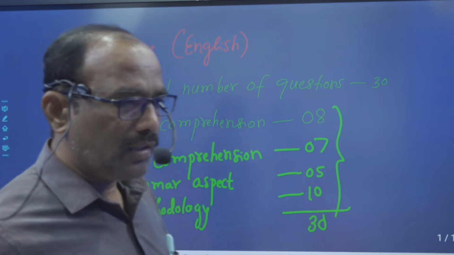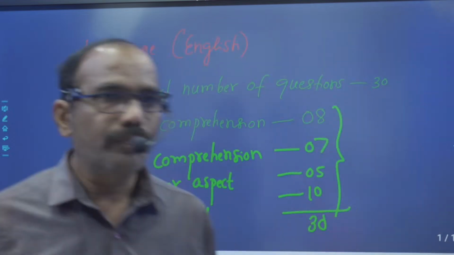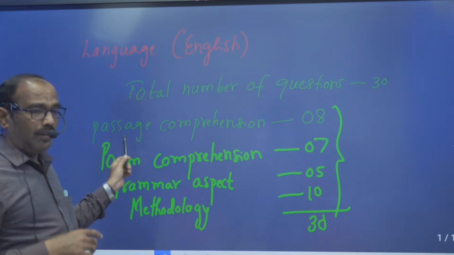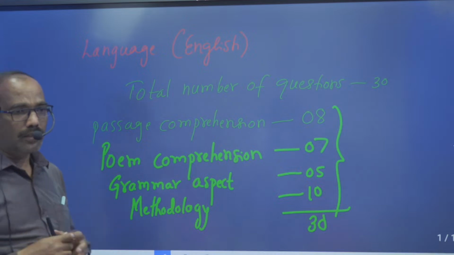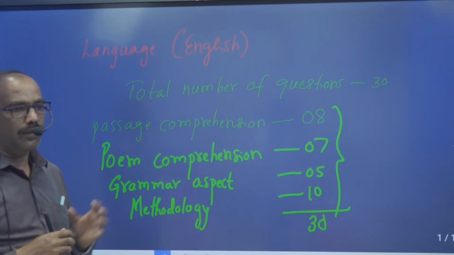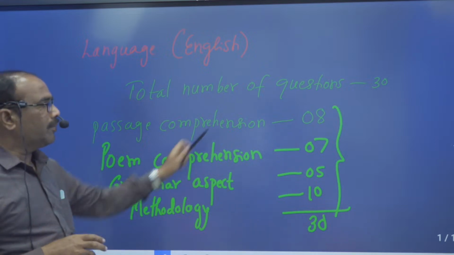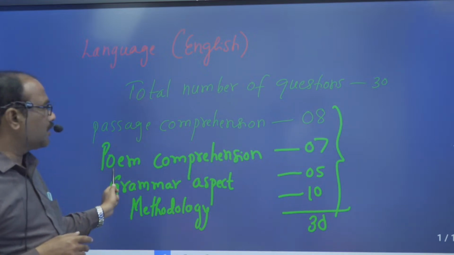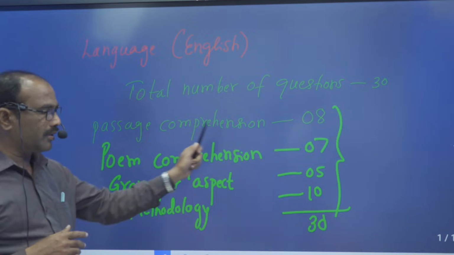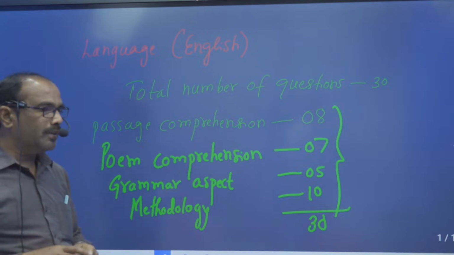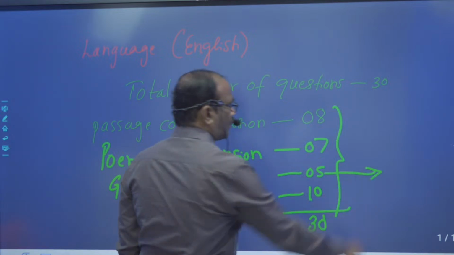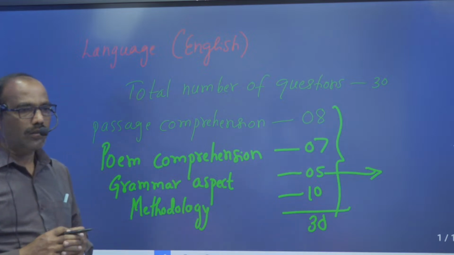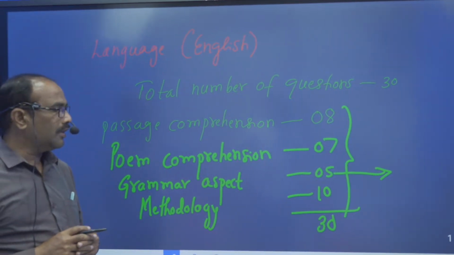So the first 8 questions are related to passage comprehension. You will be given a passage and you have to read that particular passage. On the basis of your comprehension, you have to write the answers. And the number of questions allotted for that particular passage is 8. And the number of questions for the poem comprehension is 7. And for grammar aspect, there are just 5 questions which will be asked to check your grammar knowledge. And for methodology, there are 10 questions allotted. So totally like this, 30 questions are allotted.